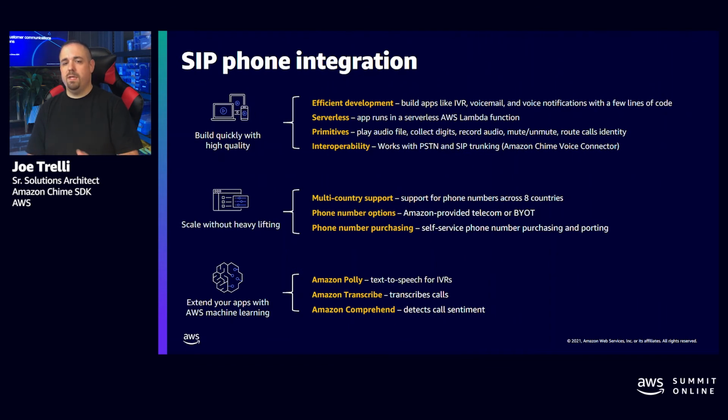And we have hooks into things like Kinesis video streams that allow you to do recording of calls, or if you wanted to process those calls, transcribe them, translate them, run comprehension through them using Amazon Comprehend, you could do that with our SIP trunking service, Voice Connector.